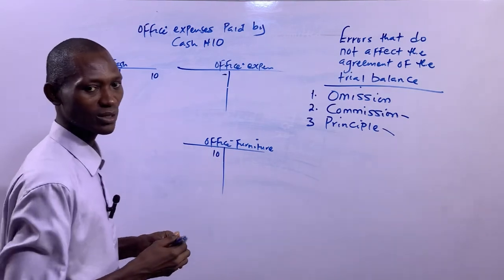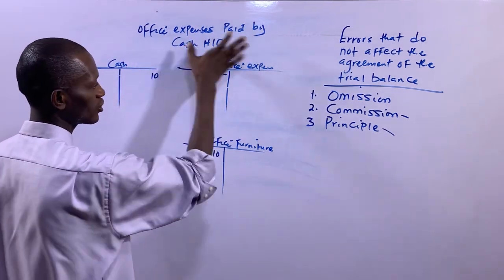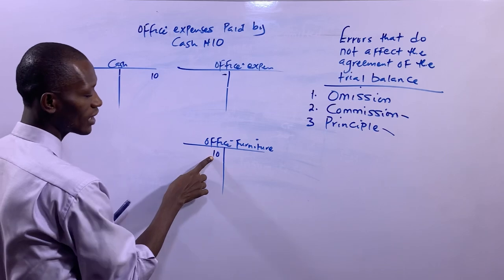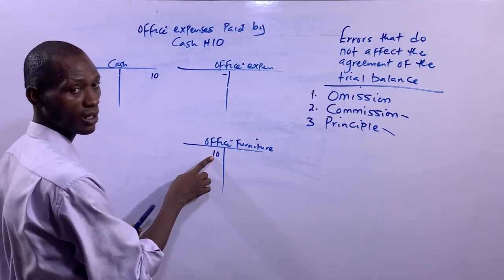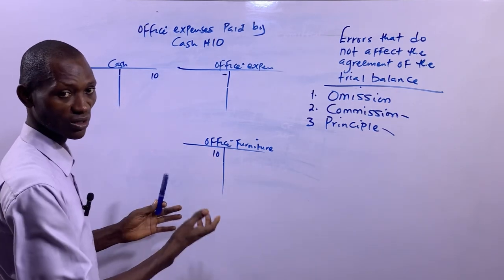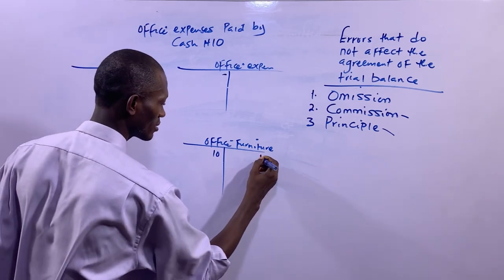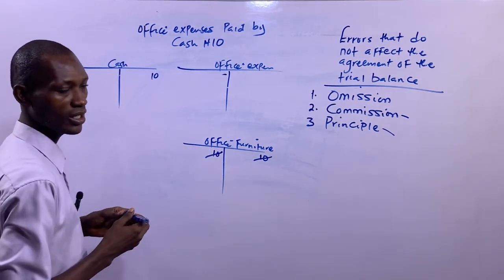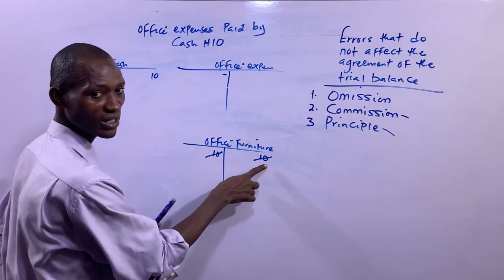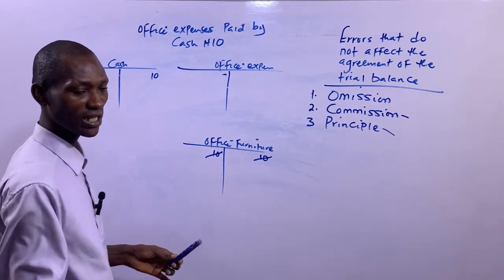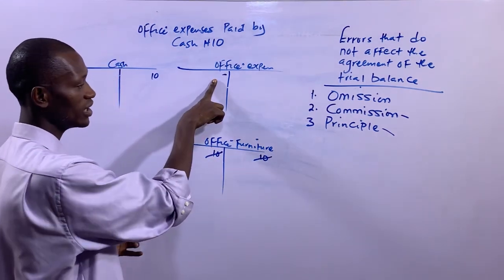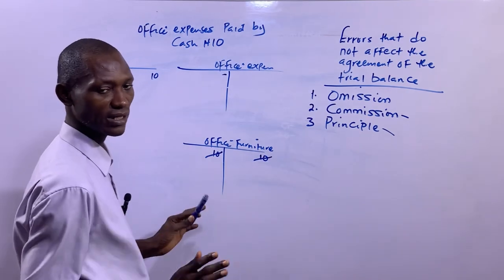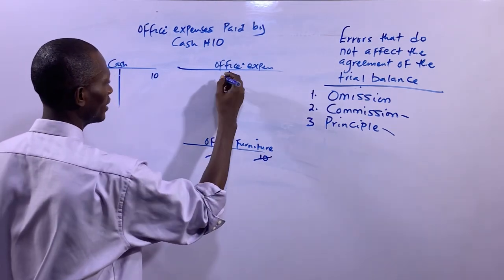Office furniture has nothing to do with this transaction. So how do we cancel out this record, which was made wrongly in office furniture? We credit office furniture, and this cancels out this. Then the corresponding debit entry of this credit entry that had been made in the office furniture account will be made in the office expenses account. So you have 10 naira here.